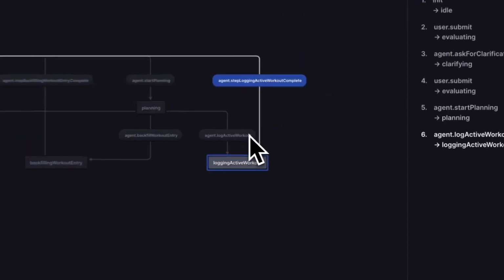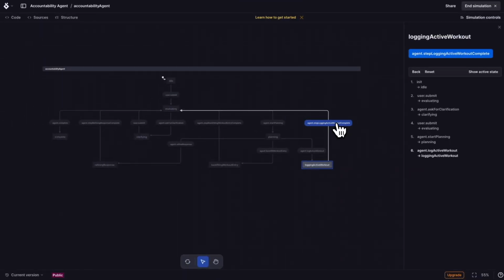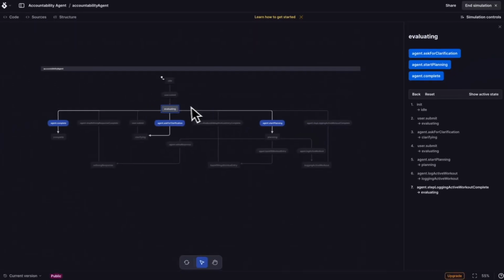So each of those experts can make a determination as to what event it should send to then transition to the next state, and again, hand off the task to the next expert. So we could say that first step, we needed to log this active workout for today. Then from there, it sends off one event that it has access to whenever it's complete, which says, hey, go back to evaluating. Then back into evaluation, it'll look back at the plan outline and make a determination. Am I done? No, actually, Victor texted me about the laps that he ran yesterday.